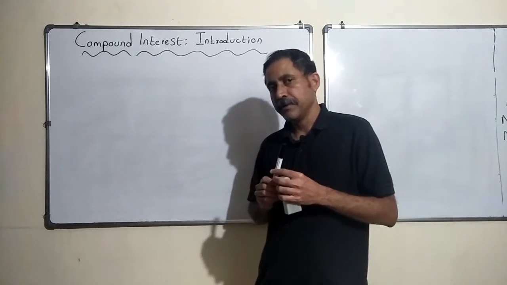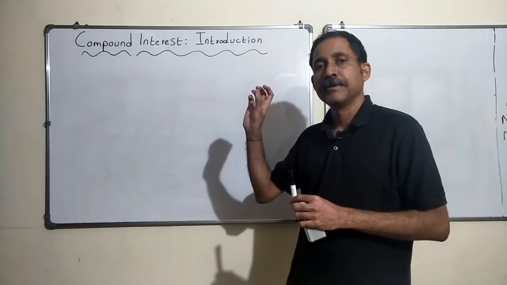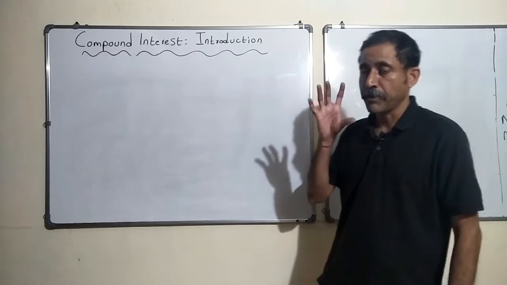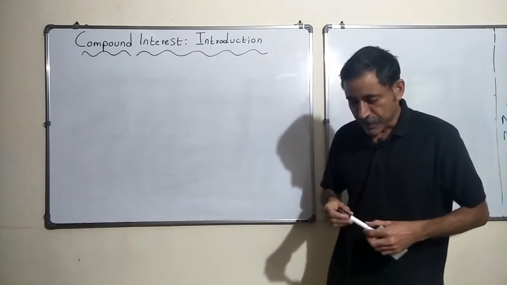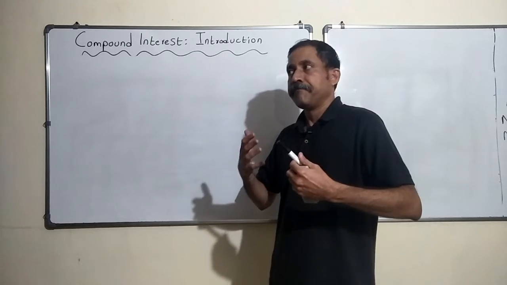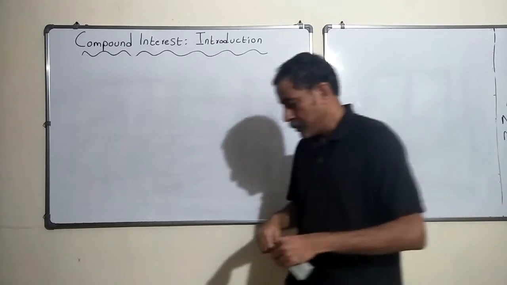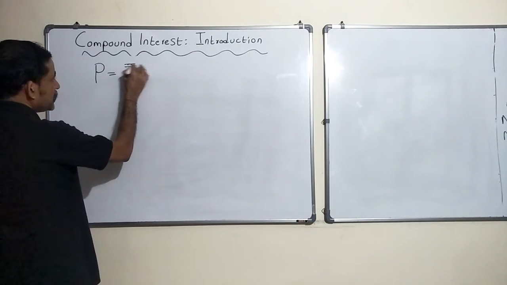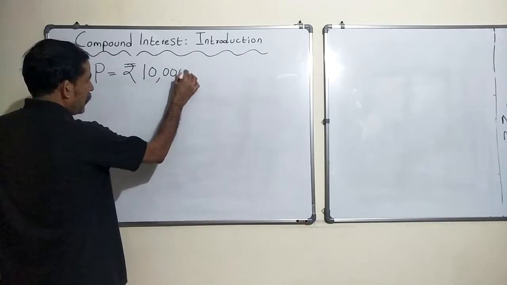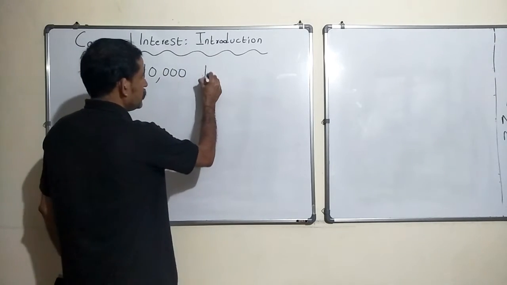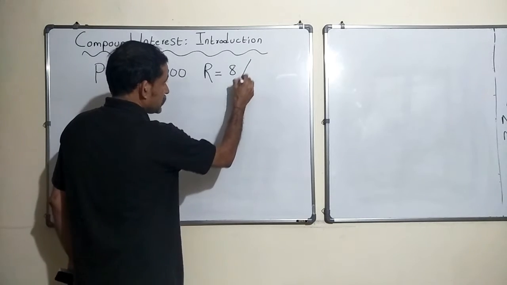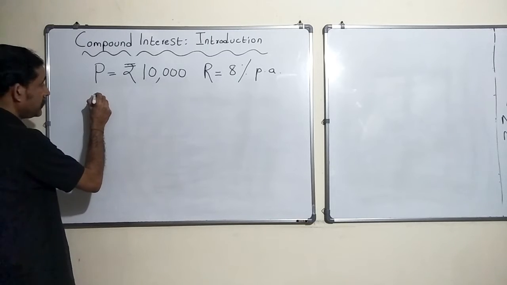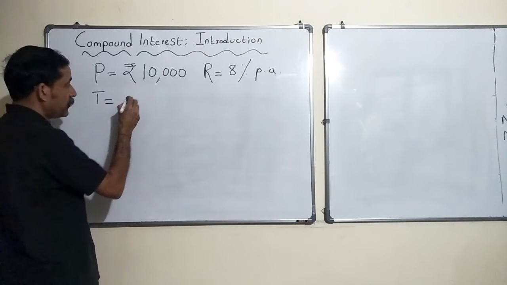In the previous chapter, we studied simple interest. We introduced the concept of simple interest and also solved a couple of problems on it, right? The way we started the chapter was by taking an example wherein I was planning to invest rupees 10,000 in a bank which gives interest at the rate of 8% per annum. I was planning to invest the money for a period of 3 years.